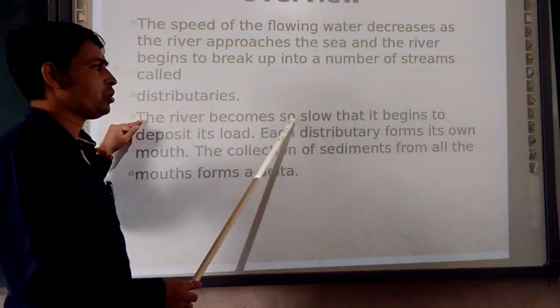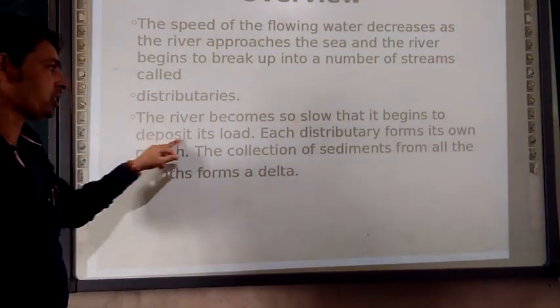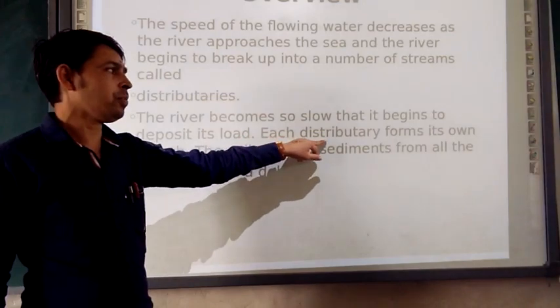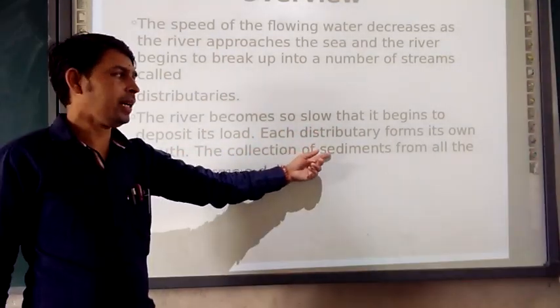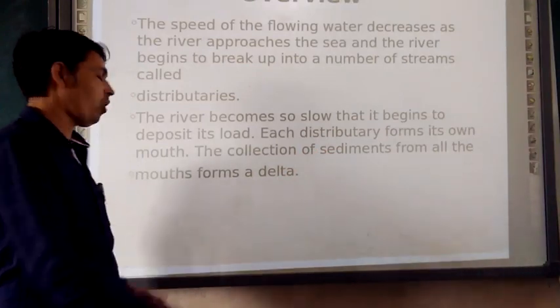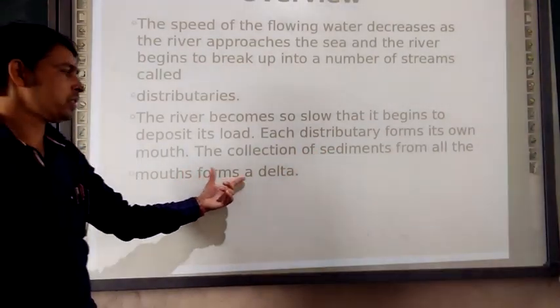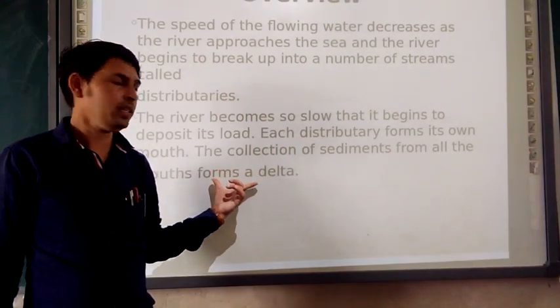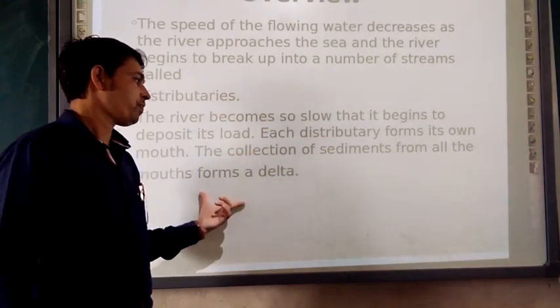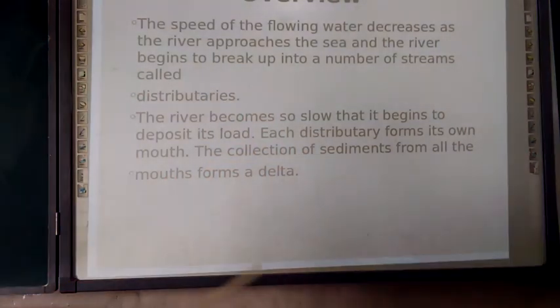The river becomes slow and begins to deposit its load. Each distributary forms its own mouth, and the collection of these sediments at the mouths forms a delta. How the delta is formed, we already talked about. So this overview you can write.